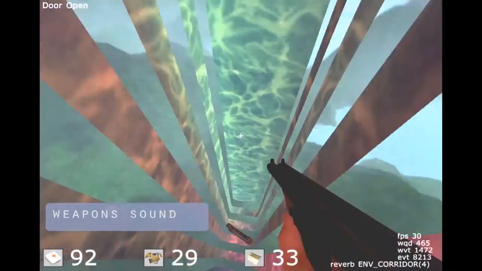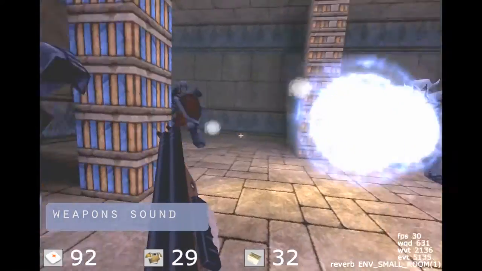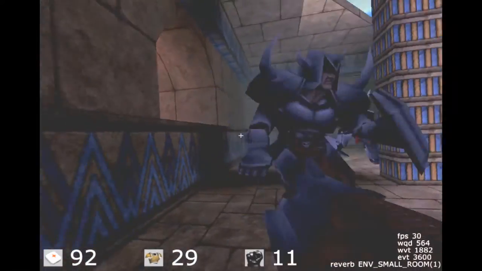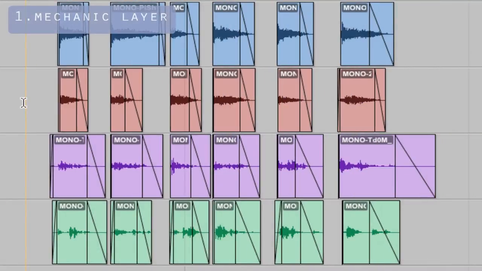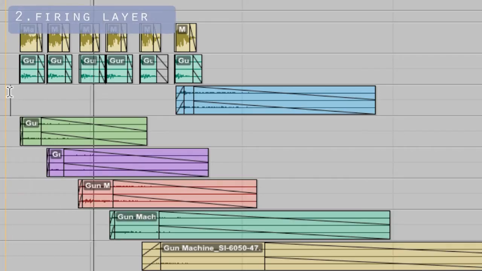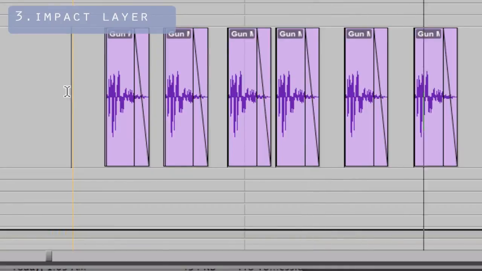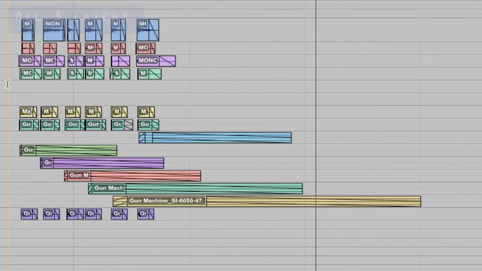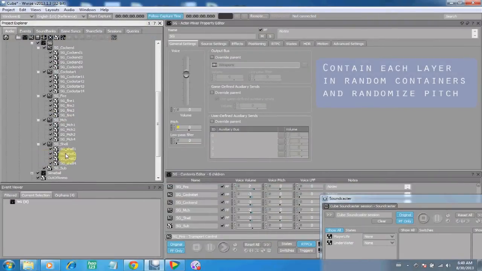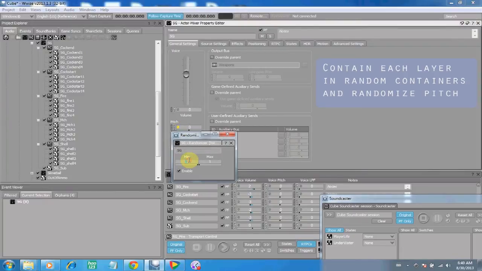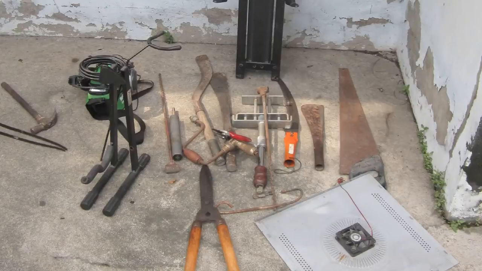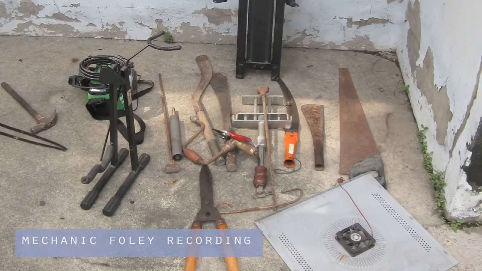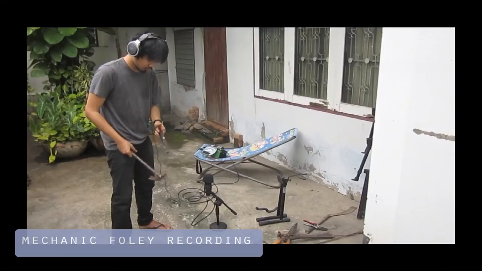About the weapon sound, to make the gun sound strong and clear, I split the sound into 3 layers: mechanic, firing, and impact. Then I put them in 3 random containers and add some randomized pitch and delay to avoid repetition of sound. I started recording various metal sounds that I could find around my friend's house to make the mechanic sound.